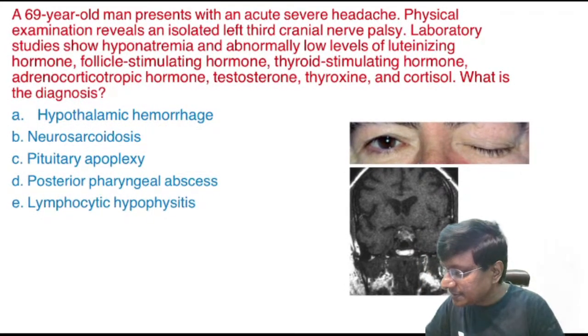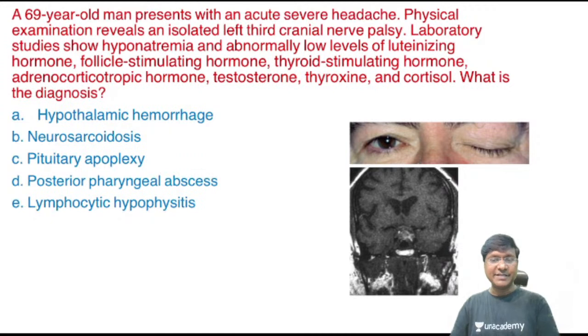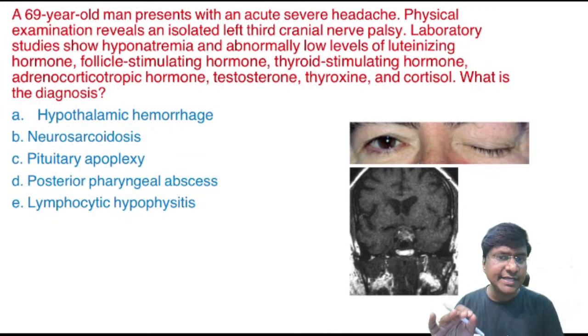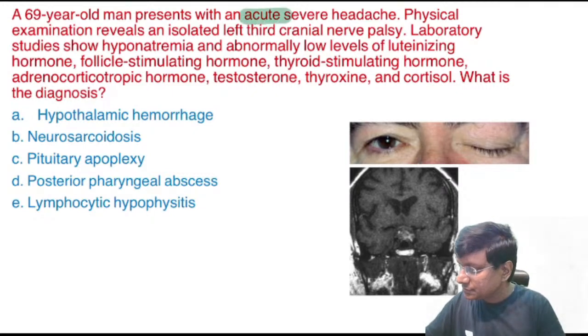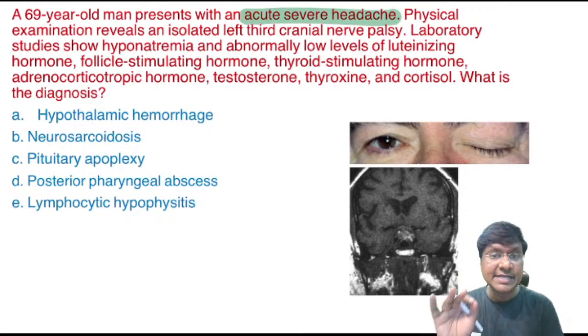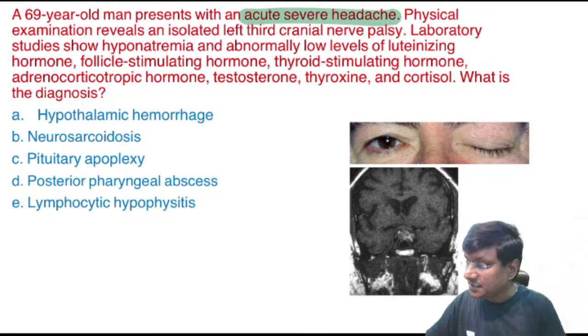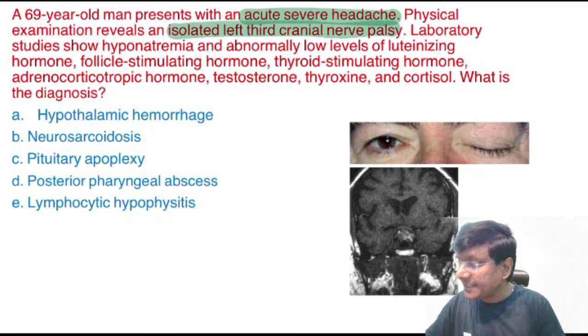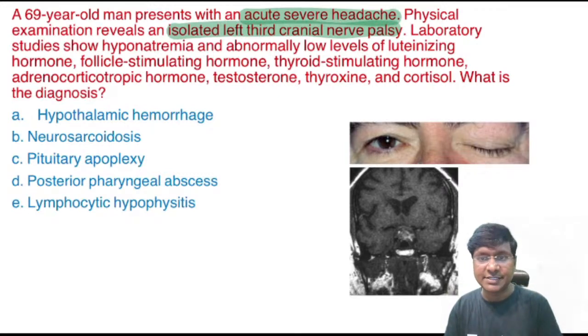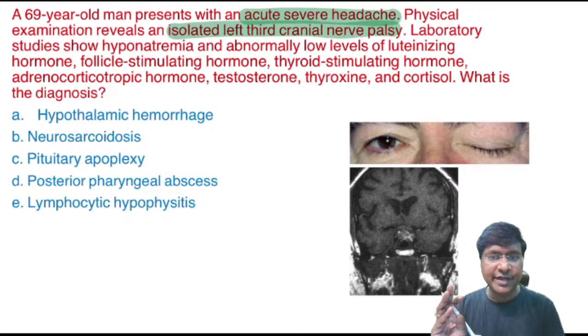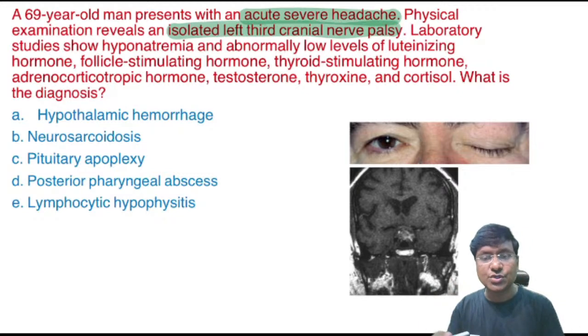Yes, let's see the next question. This is another important image based question which was asked previously. A 69-year-old man presents with acute severe headache. Physical examination reveals an isolated left third cranial nerve palsy. Laboratory studies show hyponatremia and abnormally low levels of luteinizing hormone, follicle stimulating hormone, thyroid stimulating hormone, ACTH, testosterone, thyroxine, and cortisol. What exactly is the diagnosis in this condition?